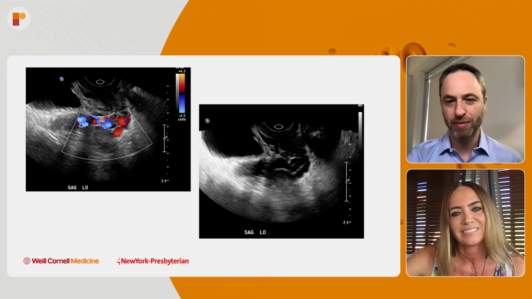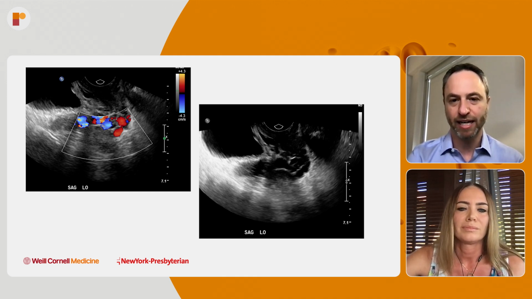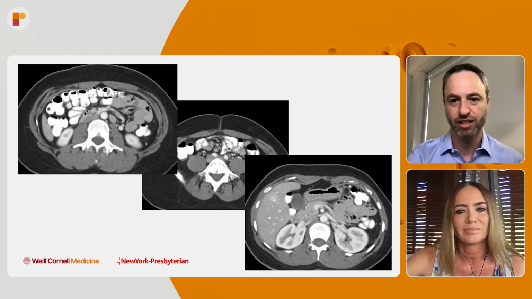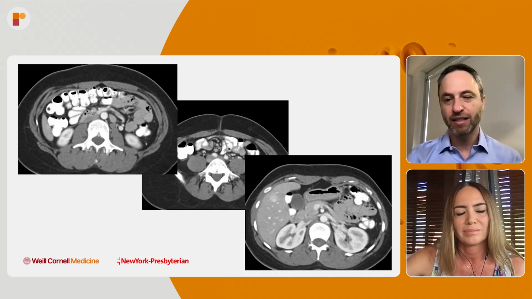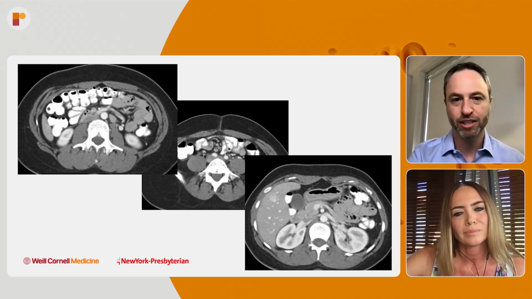Looking a little more at some imaging, here are transvaginal ultrasound images. You can see on color Doppler on the first image, there are large varices there. On the second image, you can see in the left ovarian space some pretty large varices there as well. And then this patient, before coming to see me, had a CAT scan as well. And so you can see CAT scan images here.